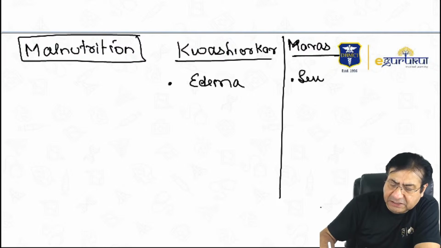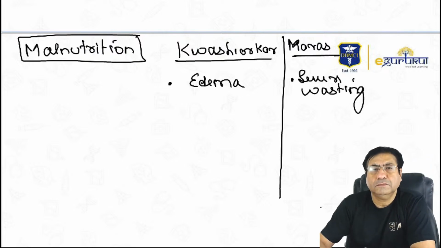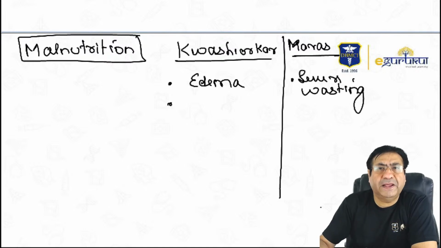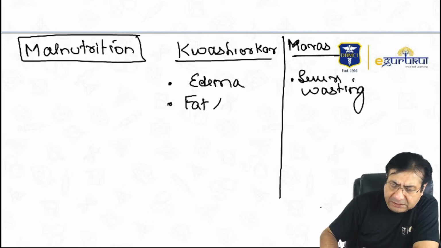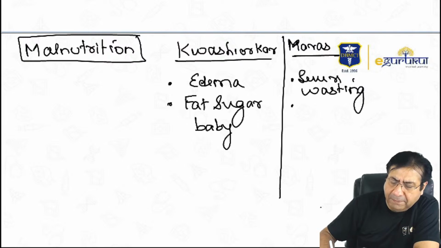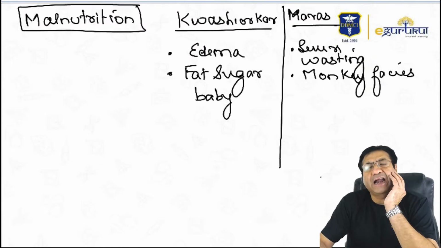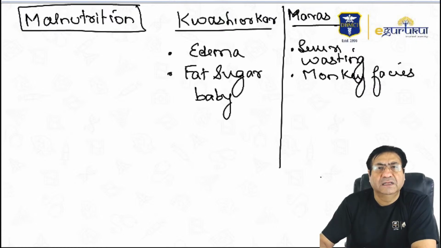Marasmus is associated with severe wasting. Kwashiorkor is often called the fat sugar baby appearance. This was a previous year FMG question. While in marasmus, because of the loss of fat from the face and the cheek muscles, the children often have a monkey face appearance.